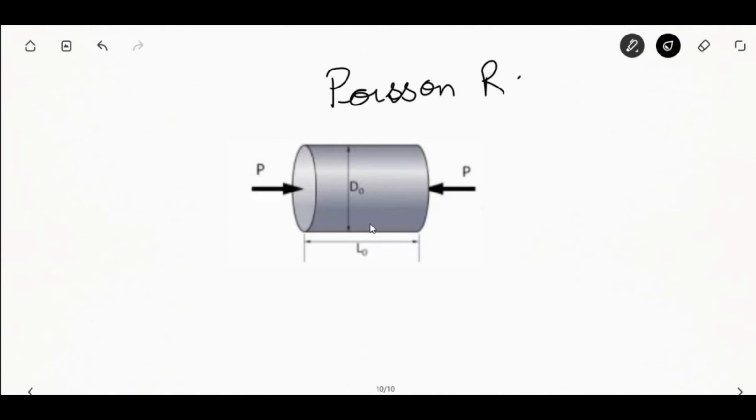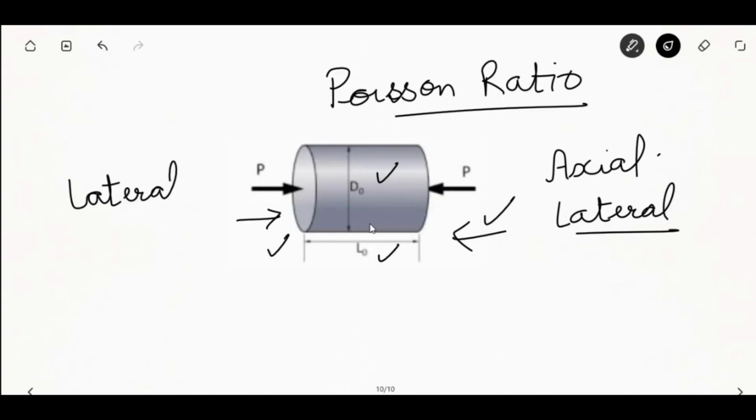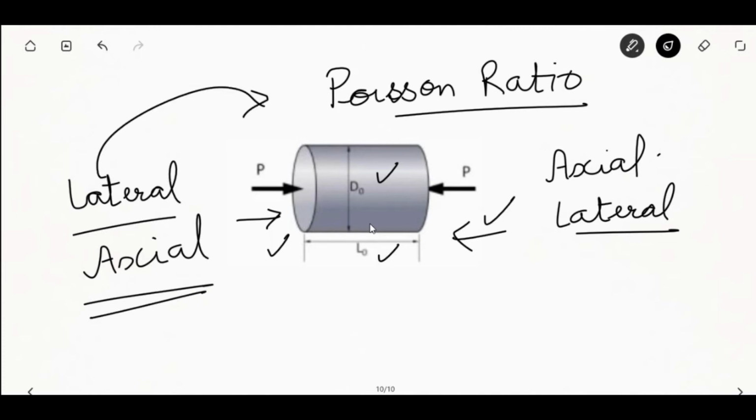Next important term is Poisson's ratio. If we take a cylinder and subject it to tensile stress or compressive stress, there is simultaneous axial and lateral strain. Within the elastic range, the ratio of lateral to axial strain is known as Poisson's ratio.